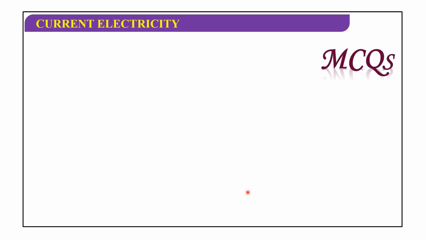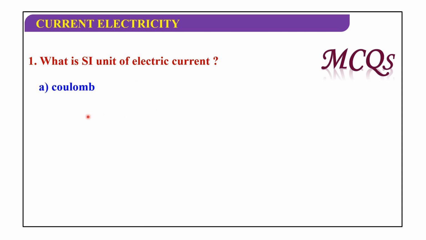Now I'll discuss MCQs. What is the SI unit of electric current? Coulomb, ampere, farad, volt. The SI unit of electric current is ampere.